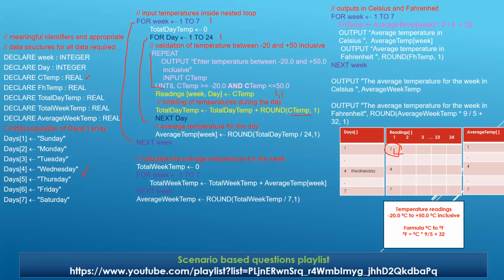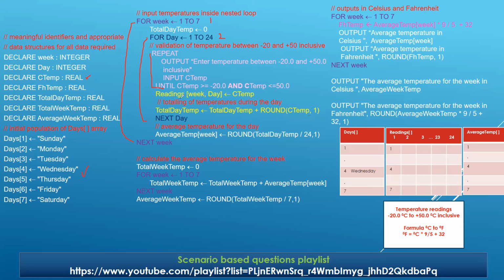Understood? Now the value has changed for the next day. Now day is holding 2, isn't it? Day is now holding the second value. So what will happen now? Yes, what do you think will happen here? The value of day is now 2. The value of week is the same, 1. This is my first day of the week. 1, 1, first reading taken. Now it's the turn of the second reading. It will be checked again. Is it within the range?